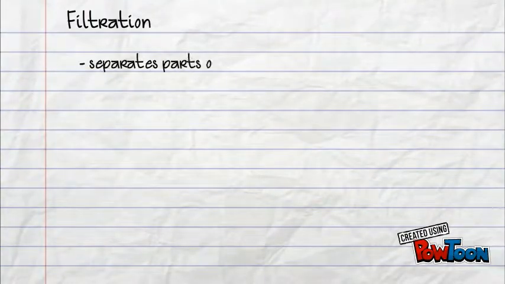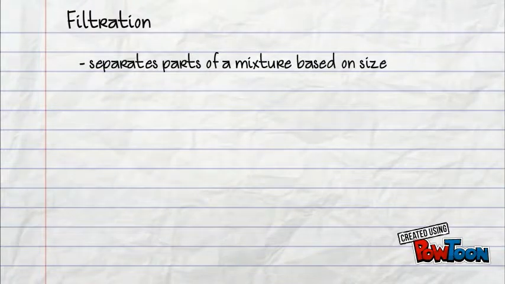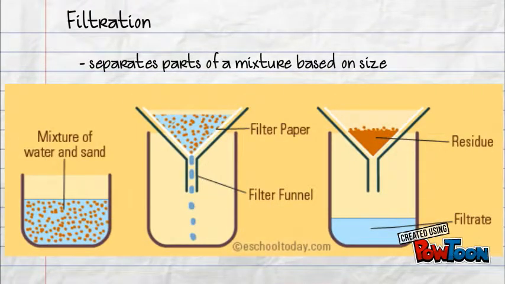Filtration is a little bit more straightforward. We use it to separate parts of a mixture based on size. So here we have a mixture of sand and water. We put it through a filter with some filter paper, and the smaller water molecules filter through and the larger sand particles are left in the paper.